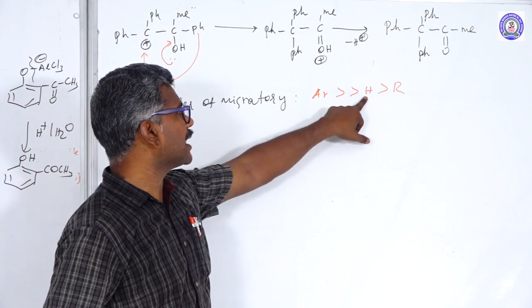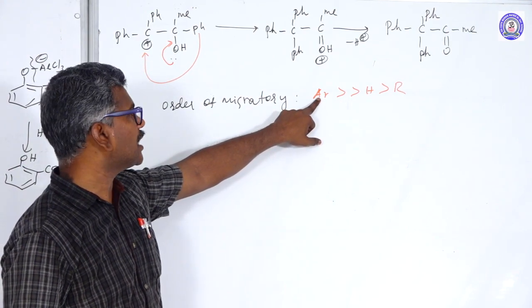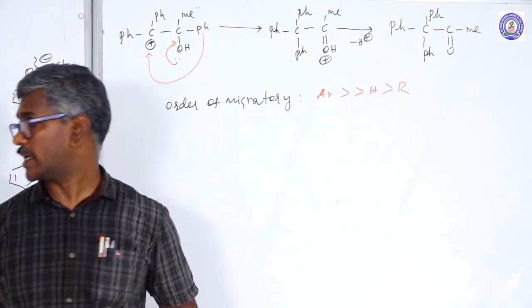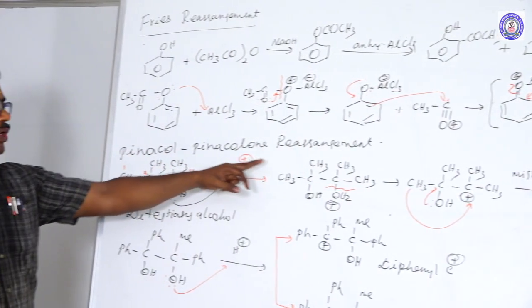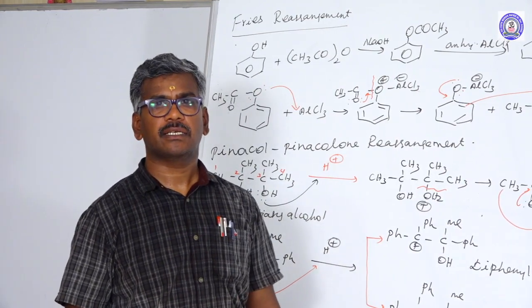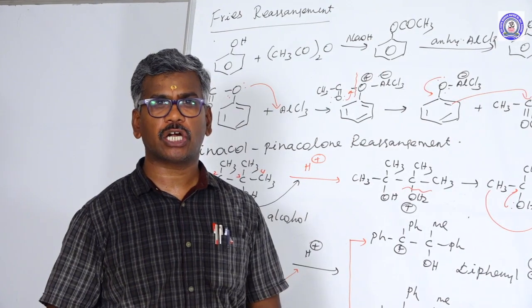Comparatively, the aryl group has more electron density and is able to donate electrons. This rearrangement is known as the pinacol-pinacolone rearrangement.